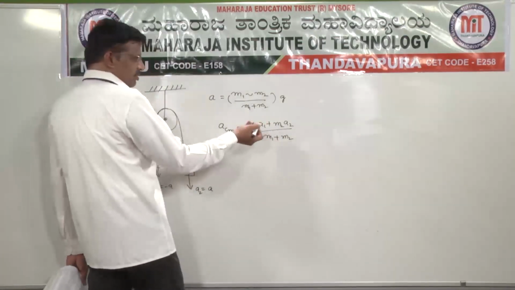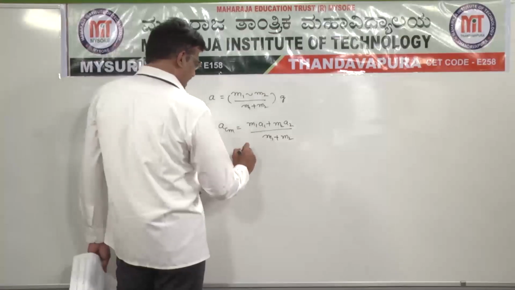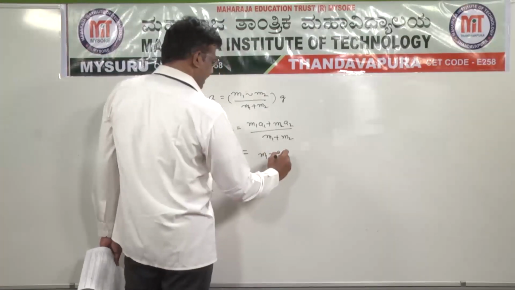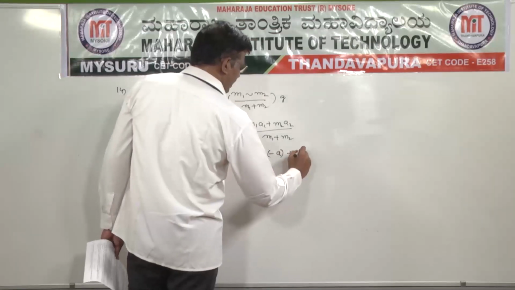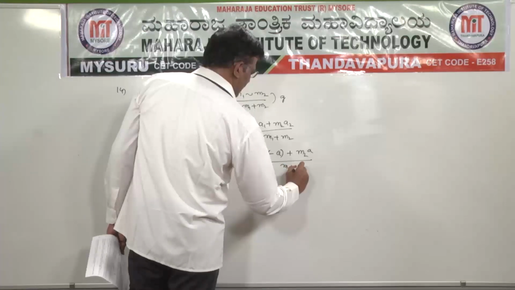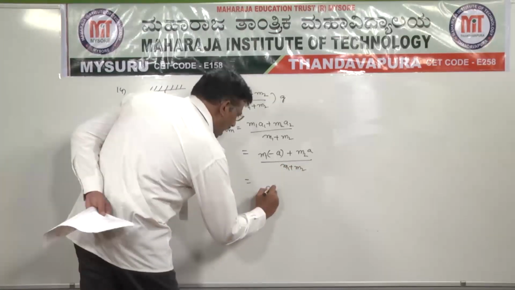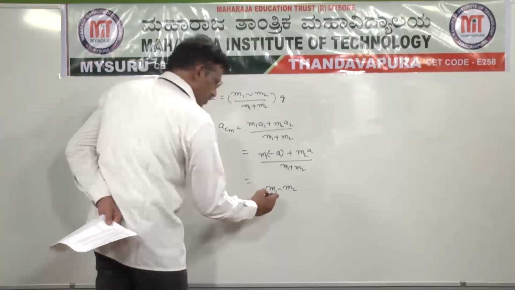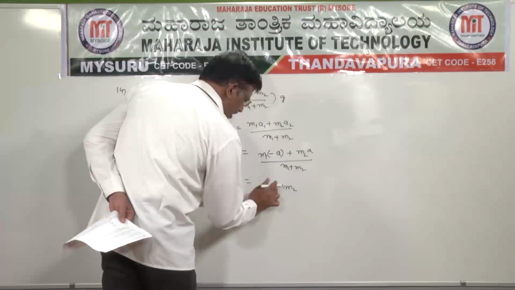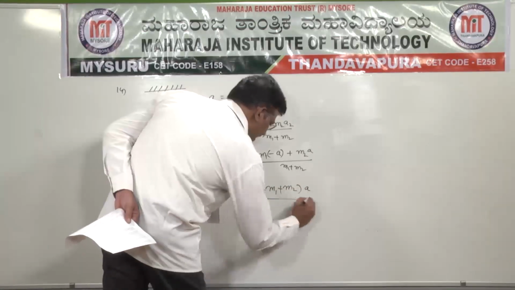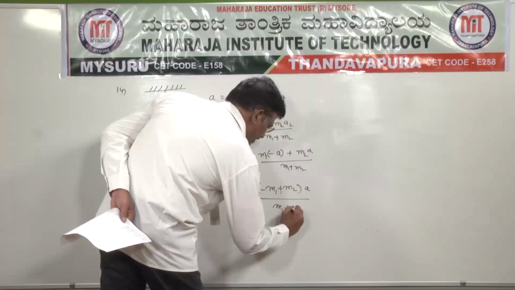But here a1 and a2 have the same magnitude a, in opposite directions. So m1 into minus a plus m2 into a divided by m1 plus m2, that is (m2 minus m1) into a divided by (m1 plus m2).